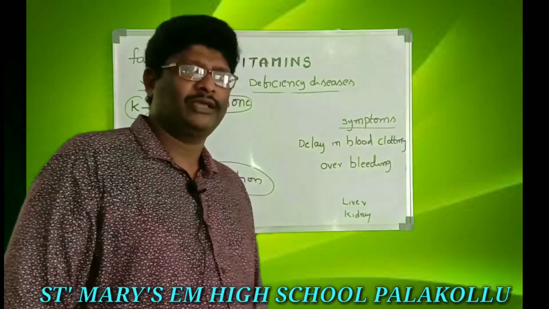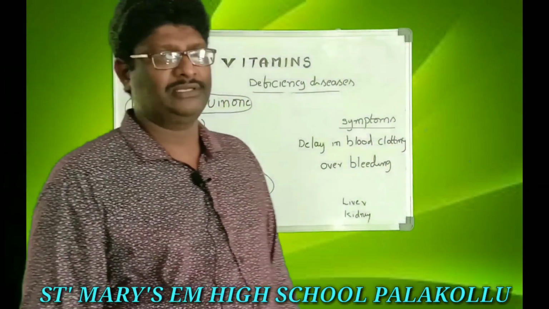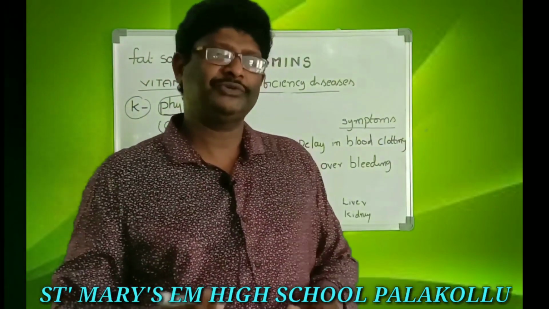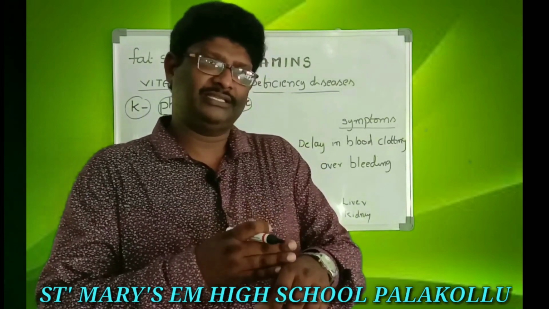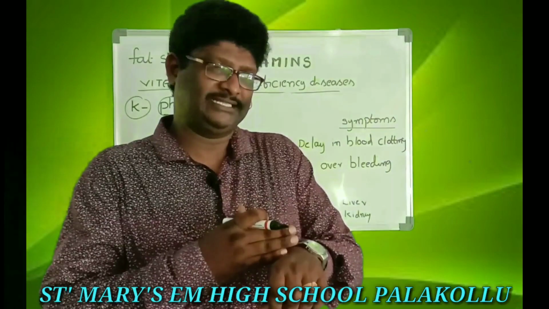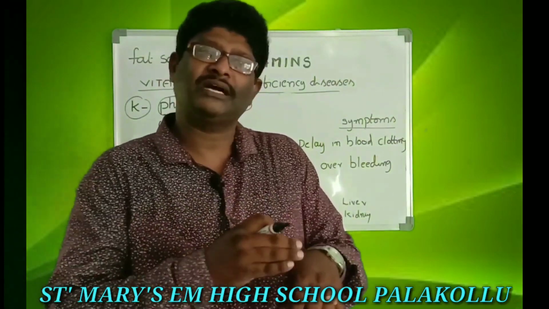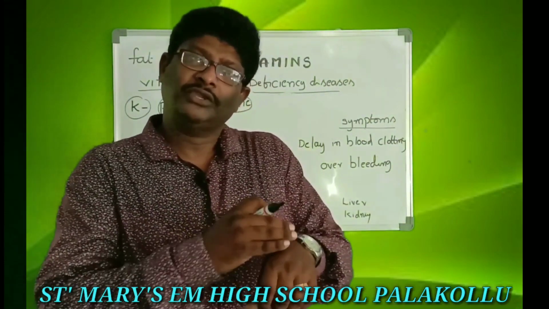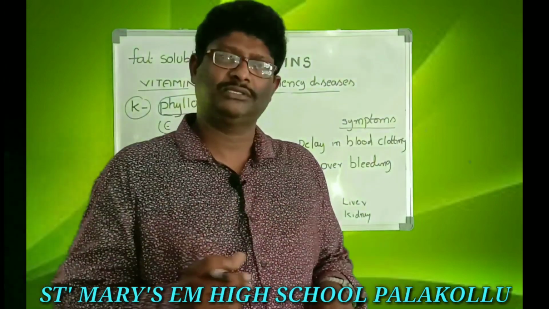Sometimes we meet with accidents, and during that time our blood vessels may be cut. When our blood vessels are cut, a huge amount of blood comes out. Why?